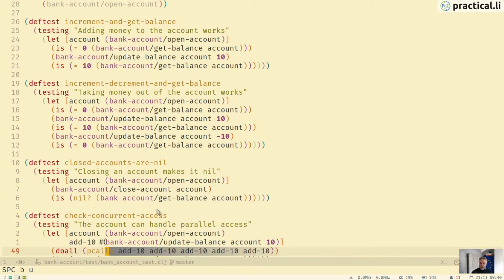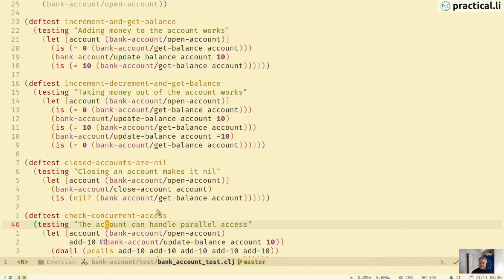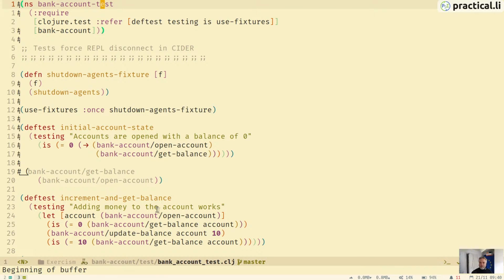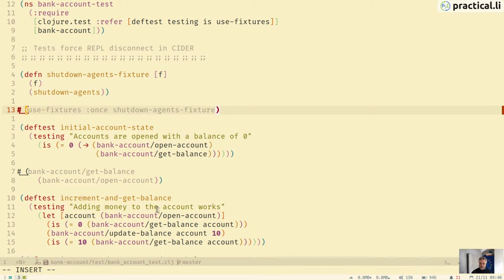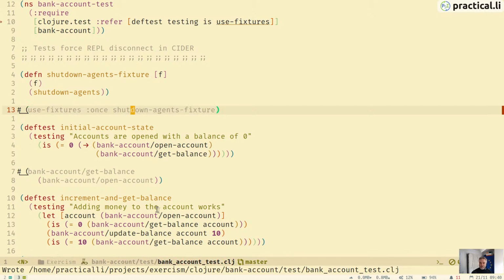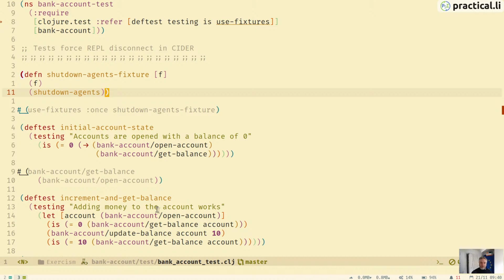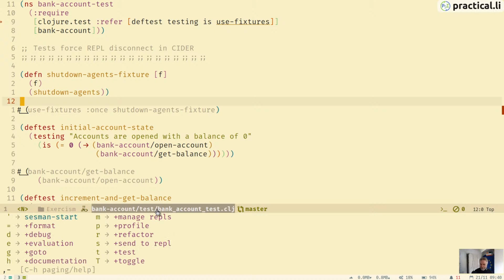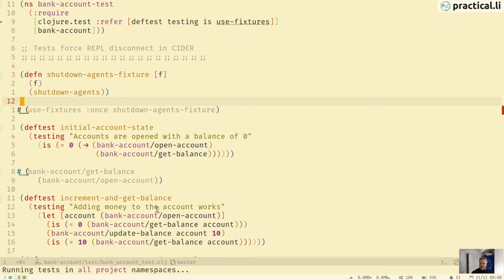Oops. Didn't want to do that. I wonder, what happens if I get rid of the fixtures? So if I comment this out, then it shouldn't run the fixtures at all, just to see if it's the fixtures that's actually breaking it. Yeah, it might use the 3. So this might be a bad idea, but it might help the test to actually run at least once. But I can't guarantee that.